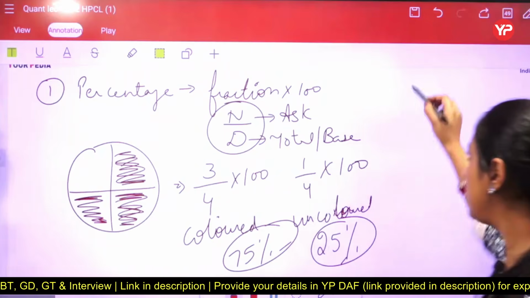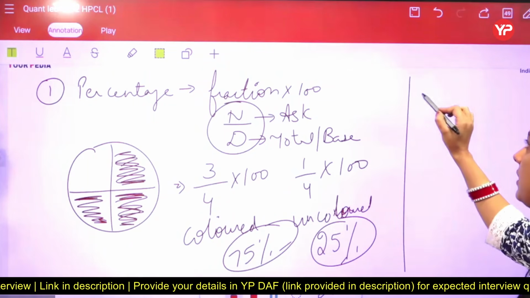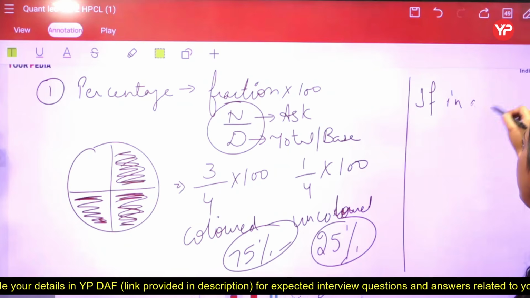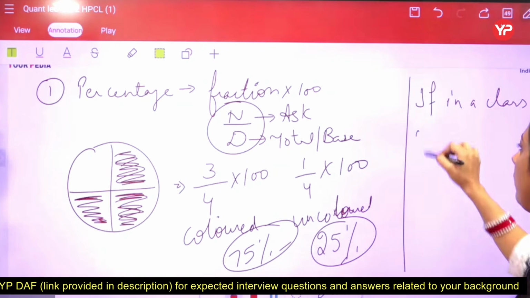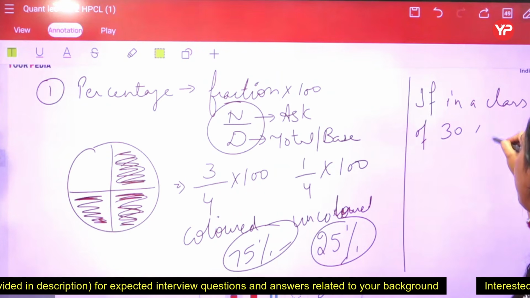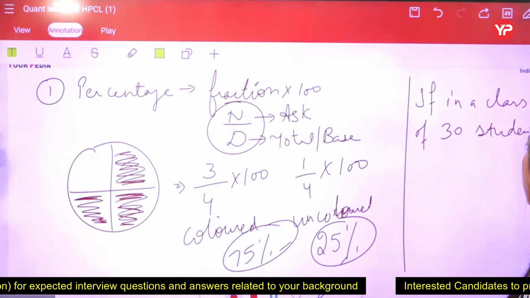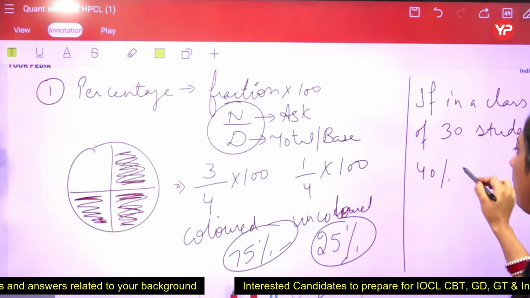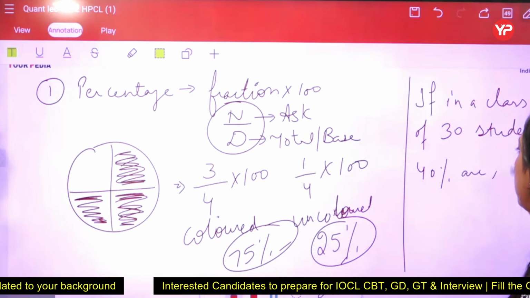Point number 2, when percentage is given there, अगर आपको एक percentage given है, if in a class of we can say 30 students, let's just take that 40% are intelligent.